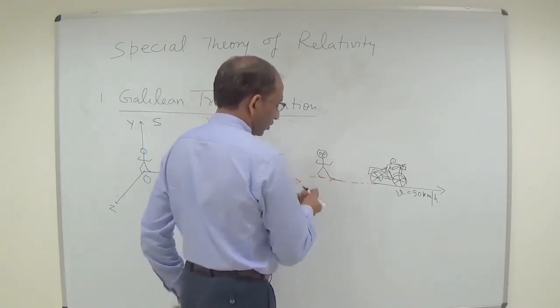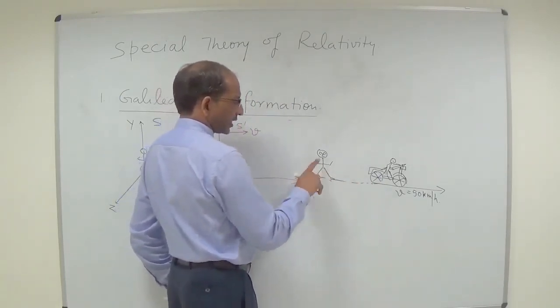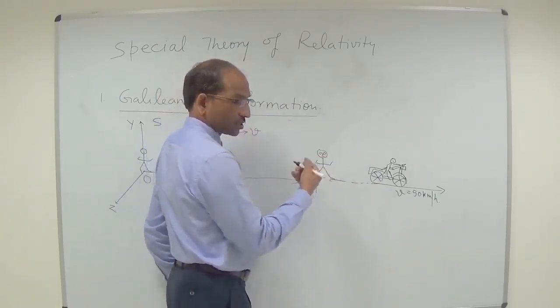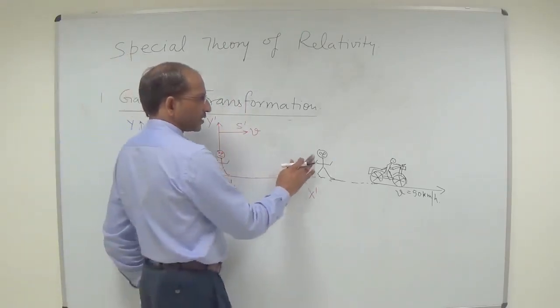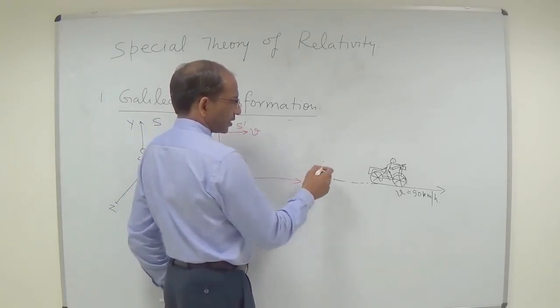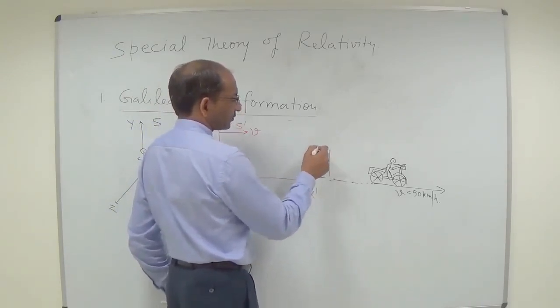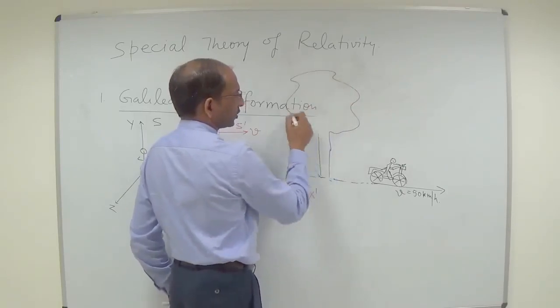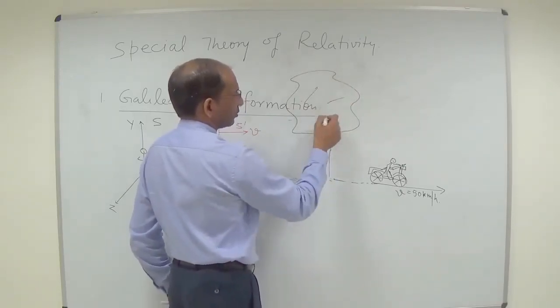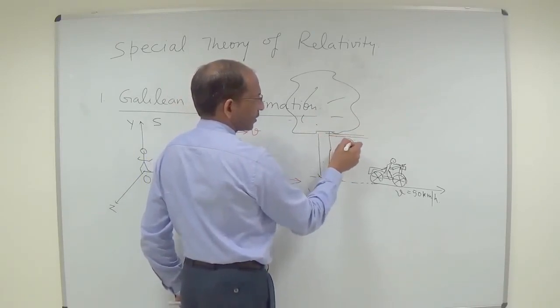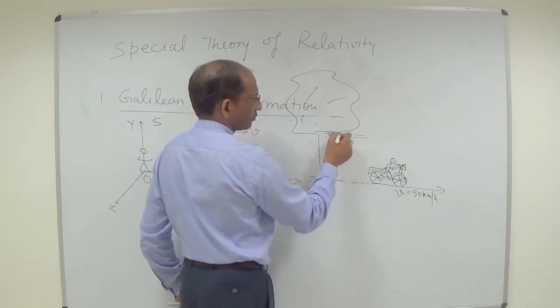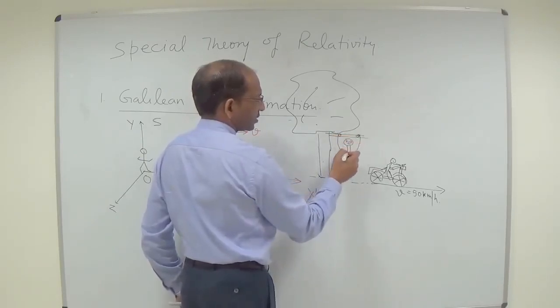Or you can say that this man is sitting somewhere, or hanging on a tree. It is up to you, this situation. But the point is clear that this second man is in a stationary form, in a rest position.